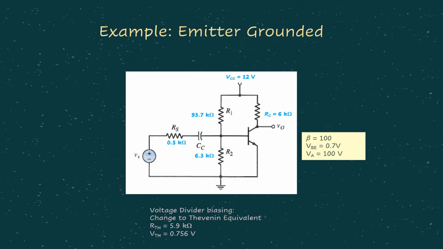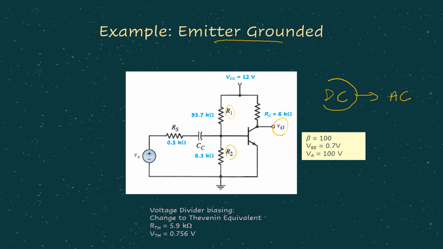For us to understand further about this BJT analysis related to emitter grounded, let's have a look at this particular example. As you can see, this is a common emitter amplifier because V0 is measured at the collector terminal, right? And the emitter is directly grounded, meaning it is emitter grounded type number 1. At the same time, we have R1 and R2. Before we go further, remember we can use the superposition principle, where we consider DC analysis first, and only then consider AC.